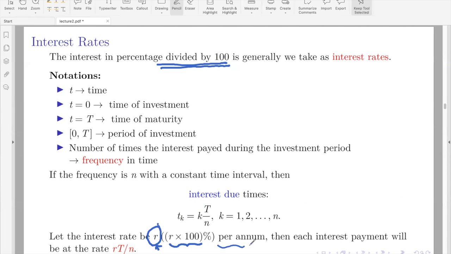So we always take this in terms of per year. Okay, it's not necessary that the interest rate has to be quoted always in terms of yearly interest, but we always take it. Then each interest payment will be at the rate of this, right? Suppose I pay it in a quarter, so January to March. So in March, if I have to pay you interest, whereas yearly interest, say, is 12%, let's take, so that it is a round number.